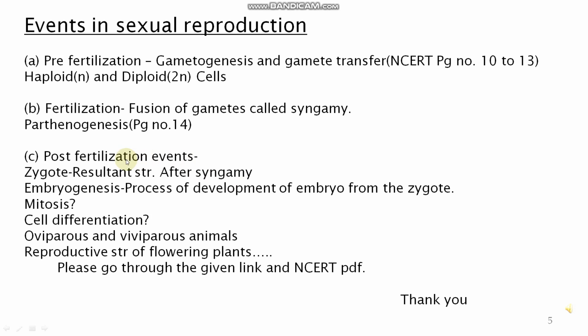Now, post-fertilization events. The zygote is the resultant structure of syngamy. Embryogenesis is the formation of embryo. Mitosis takes place here. Cell differentiation, and after the cell differentiation, it grows. You have to know about oviparous and viviparous animals also. Oviparous means egg-laying animals. Viviparous means they are not laying eggs, they are giving birth to their young ones.